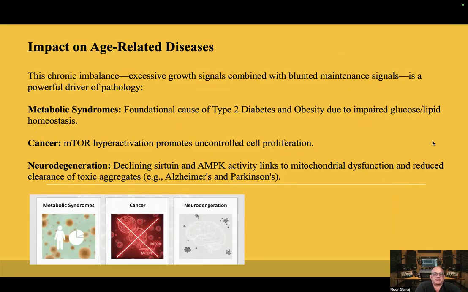Cancer, mTOR hyperactivation promotes uncontrolled cell proliferation. Neurodegeneration, declining sirtuin and AMPK activity links to mitochondrial dysfunction and reduced clearance of toxic aggregates, for example, in Alzheimer's disease and Parkinson's disease.